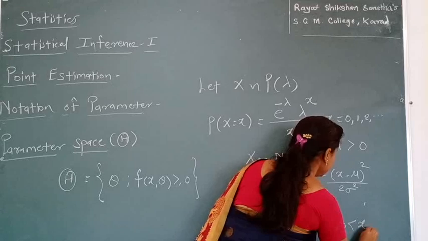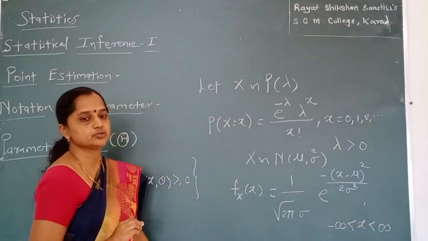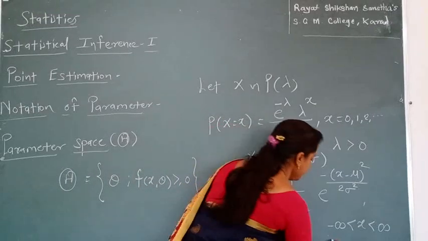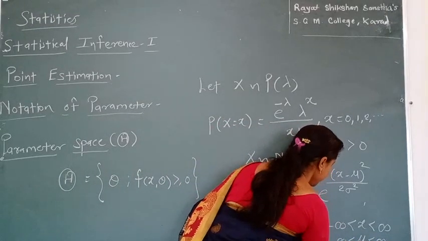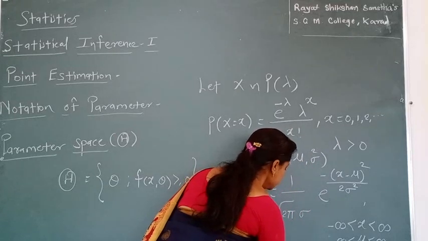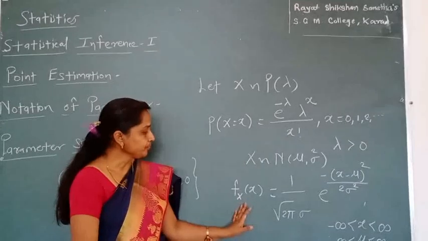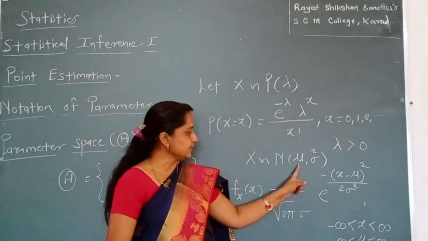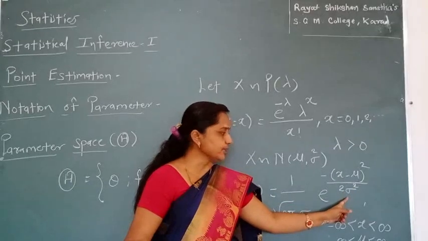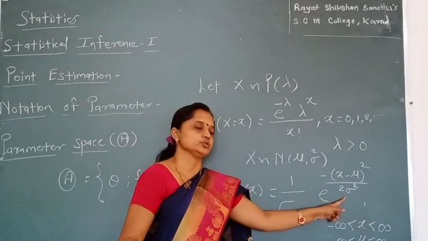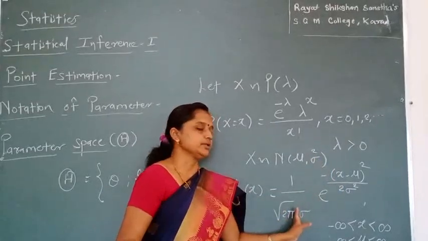Also the range of mu is minus infinity to infinity, and sigma is greater than 0. Here two parameters are there, mu and sigma square. There are two constants which are known as parameters in this distribution, and x is a random variable. So this is about parameters.